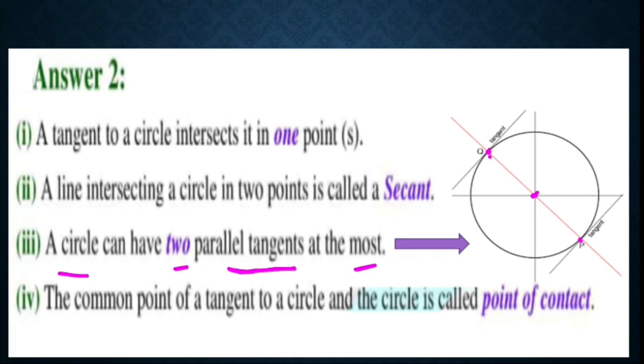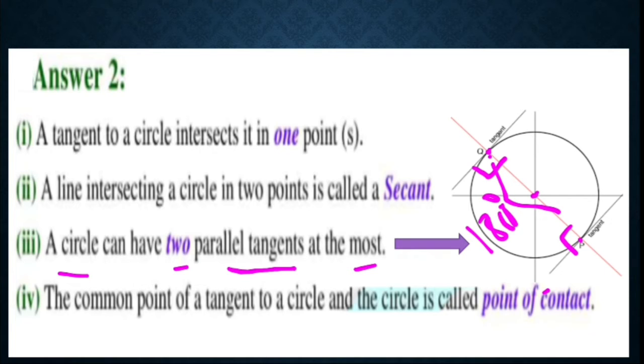Now from this Q point you can draw a tangent, and from this P point you can draw a tangent. Now you know the theorem: the radius and the tangent will make 90 degrees at the point of contact. Similarly here the angle will also be 90 degrees. Now this 90 and this 90, if you add them, will be 180 degrees.